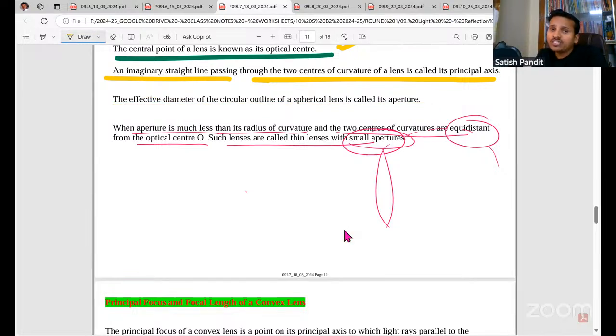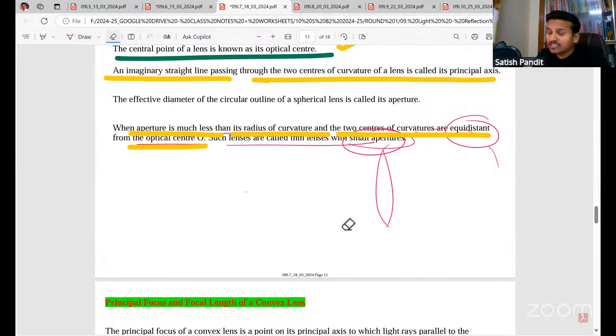Now, when the aperture is very small, then its radius of curvature and the two centers of curvature are equidistant from the optical center, and such lenses are called thin lenses. In our syllabus, we have only thin lenses with small apertures.